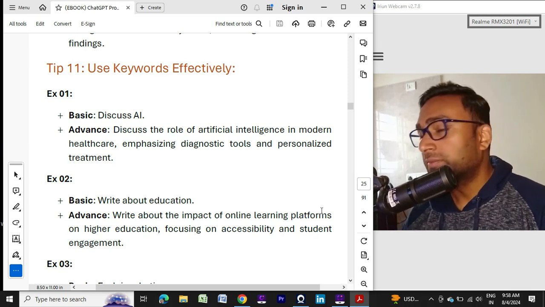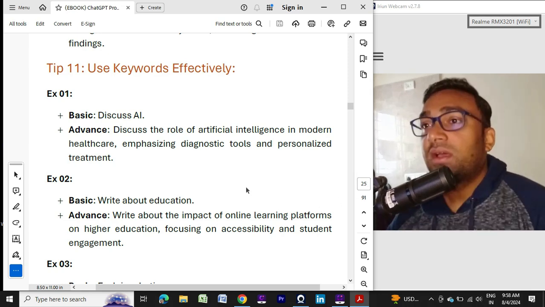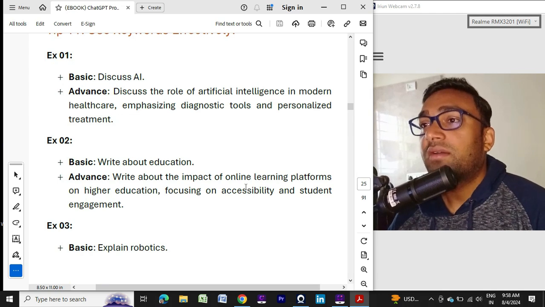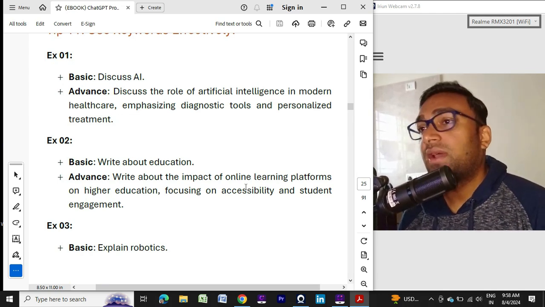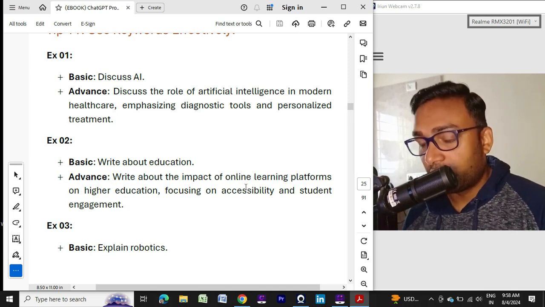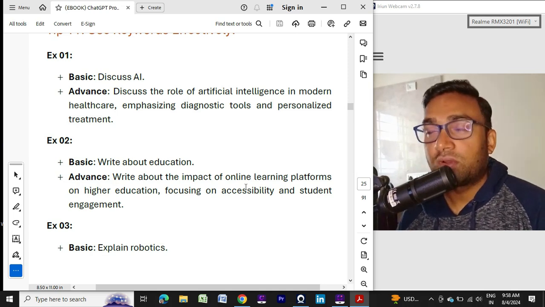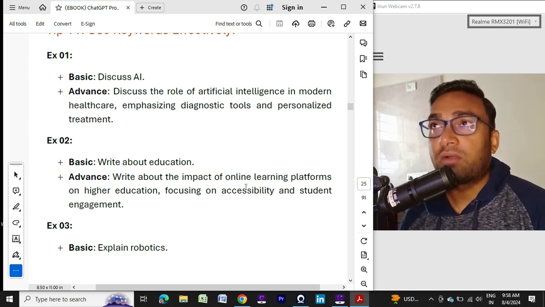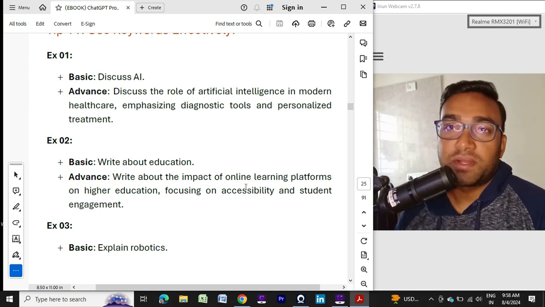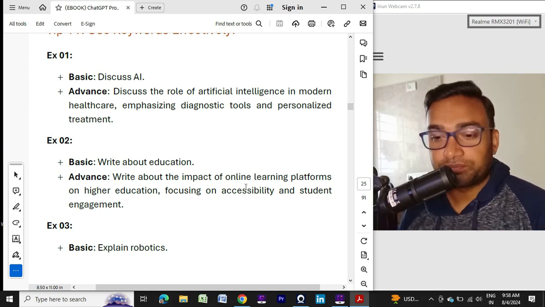Again, example number 2. Suppose you write, "Write about education." You are asking a generic question to ChatGPT, so it will provide a broad answer to you. For experience purposes it is okay, but for an accurate answer it is not correct. So you need to summarize the details and create the content.